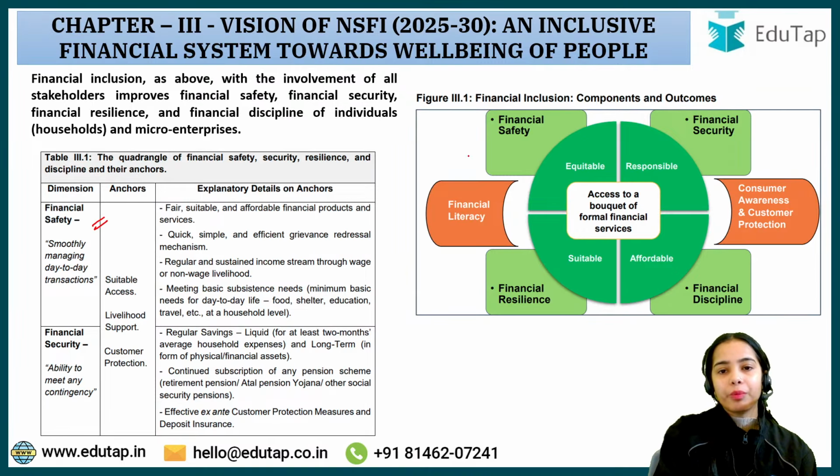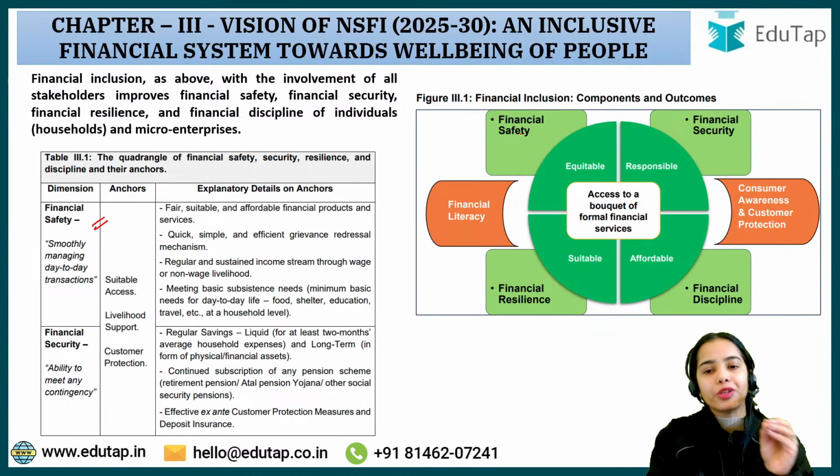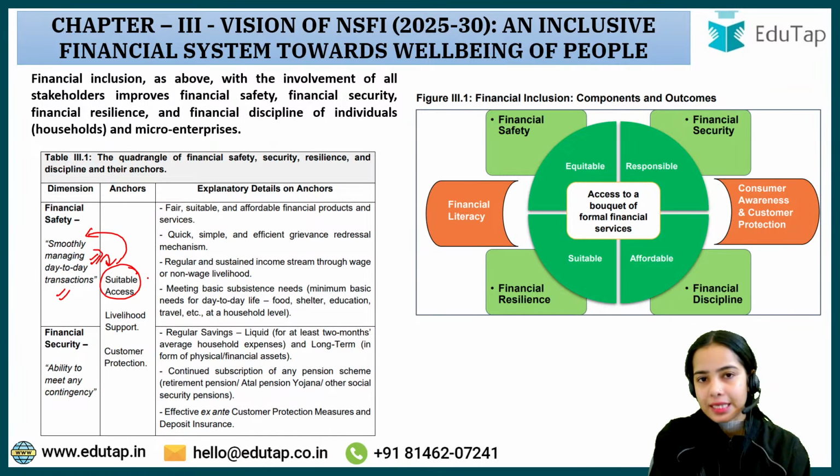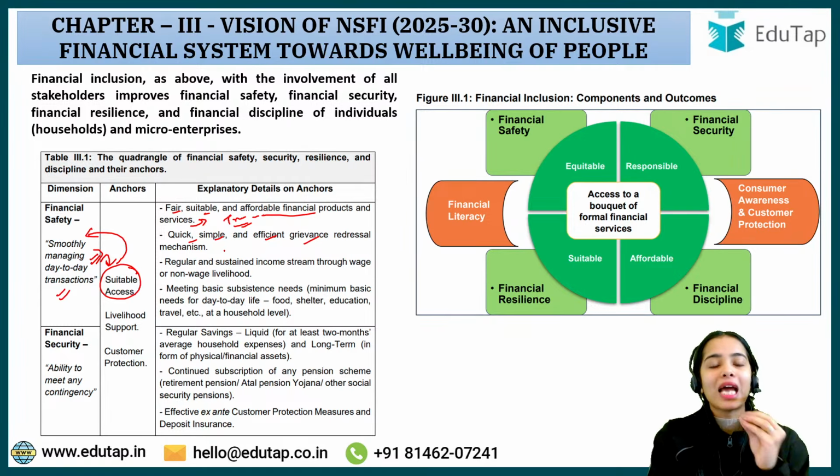So financial safety basically means smoothly managing the day-to-day transactions, so that in a safe manner the transactions are being conducted. Suitable access has to be provided so that day-to-day transactions can happen. So fair, suitable, affordable financial products and financial services, so that the transactions can be possible on a day-to-day basis. A quick, simple, efficient grievance redressal mechanism, so that if a problem is coming, the people have access to grievance redressal.